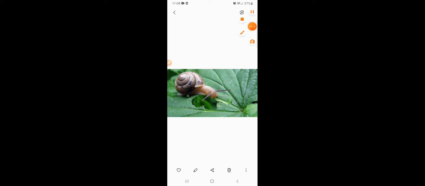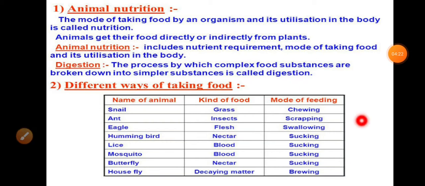The next method: birds like the eagle eat flesh. They pick up the flesh with their beak and swallow it. Birds like the hummingbird suck nectar from the plants. Sucking is the feeding mechanism there. Lice and mosquitoes take blood as food material, and they also suck the blood.